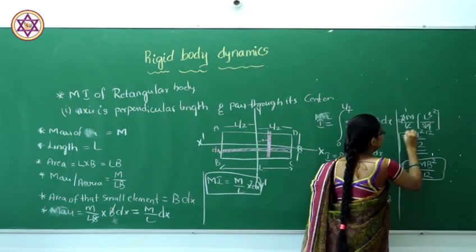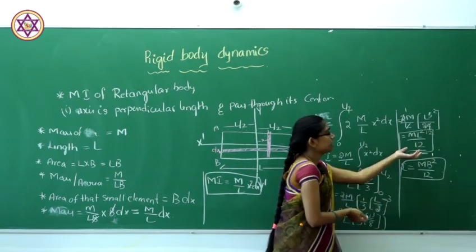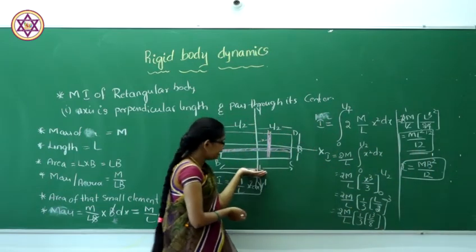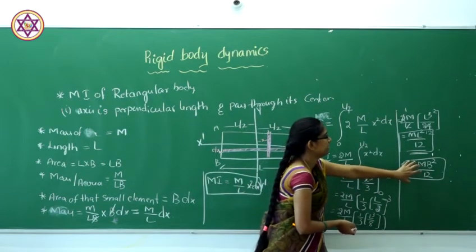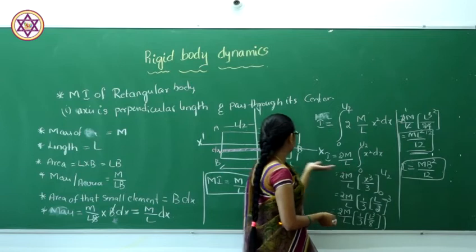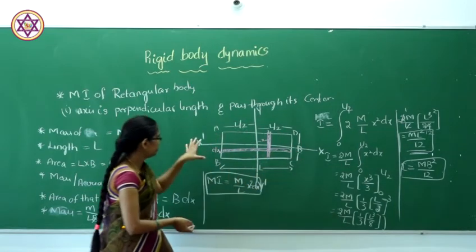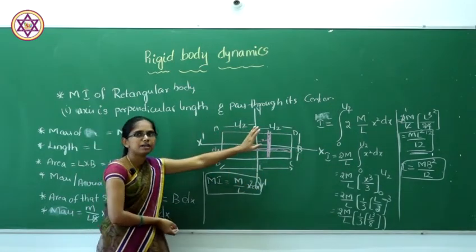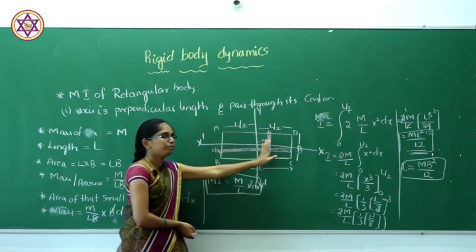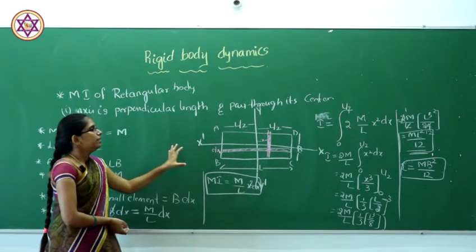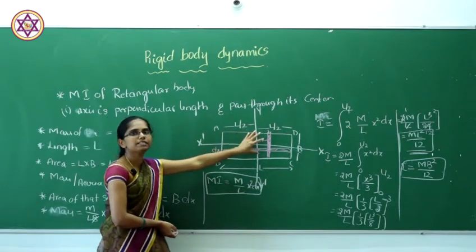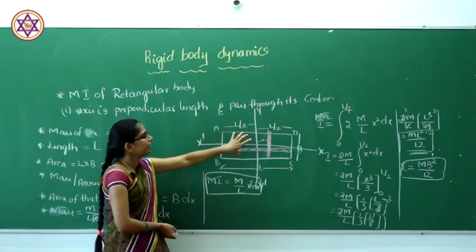So this is the moment of inertia when you consider the axis perpendicular to the length, and this is the moment of inertia when you consider the axis perpendicular to the breadth. So this is all about when the axis passes through the center and perpendicular to the length and to the breadth.